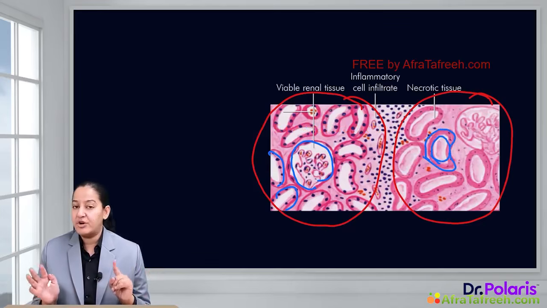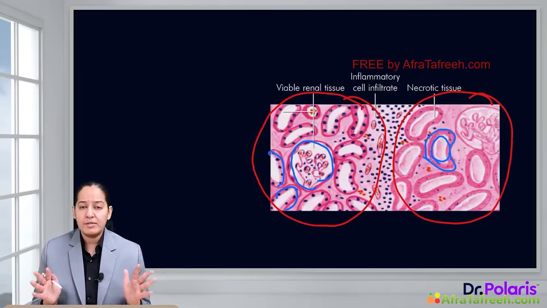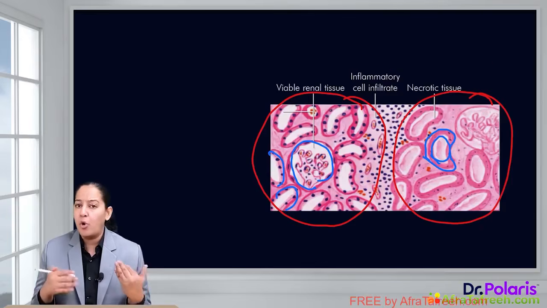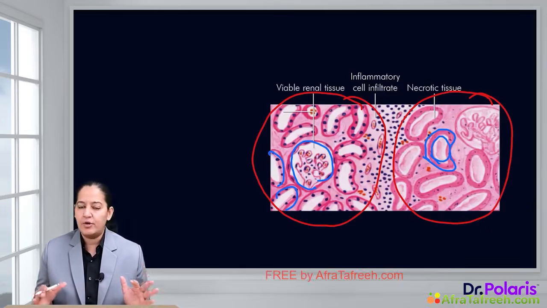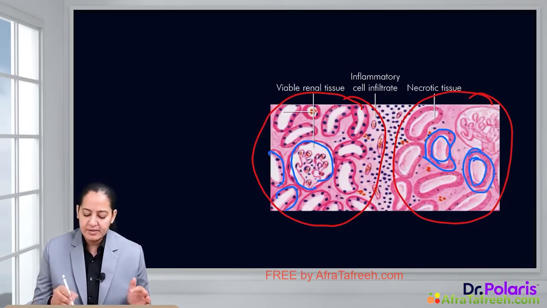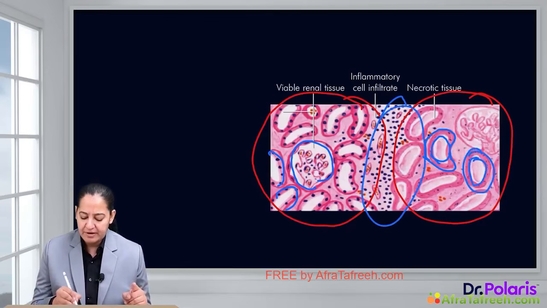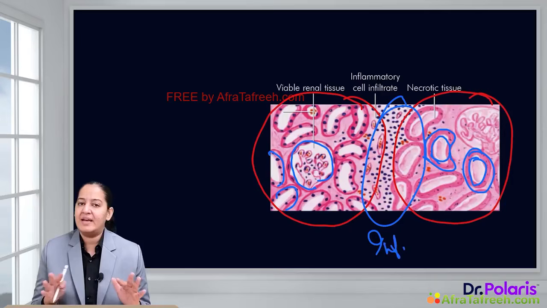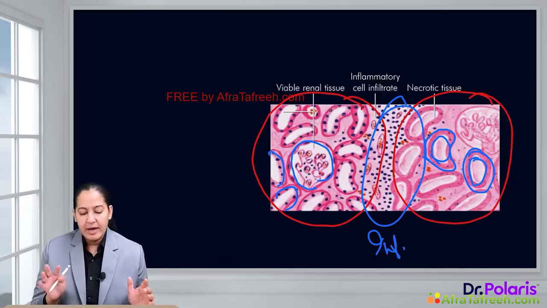This is the definition of coagulative necrosis. Coagulative necrosis is known as the tombstone appearance or ghost appearance. That is, only the architecture or outlines are maintained, but the cytoplasmic and nuclear details are lost. So this is a typical diagram showing coagulative necrosis, and the junction of the two shows inflammatory infiltrate. This can happen in any organ of the human body except the brain.